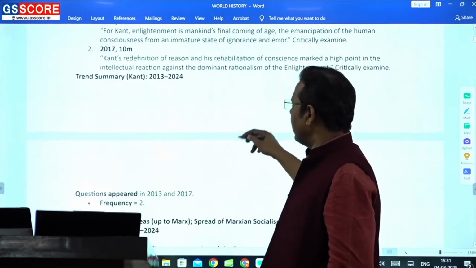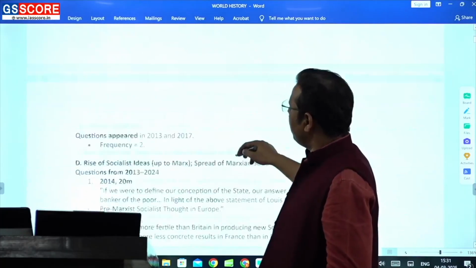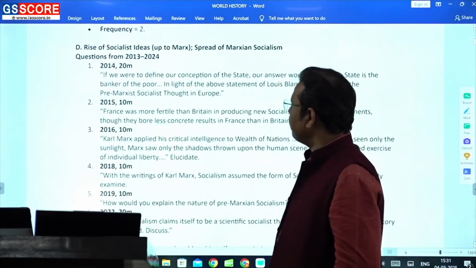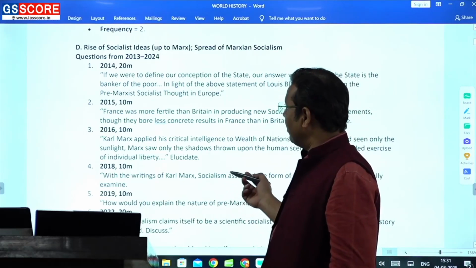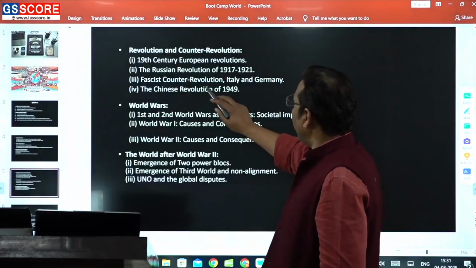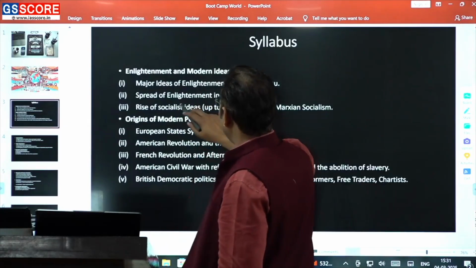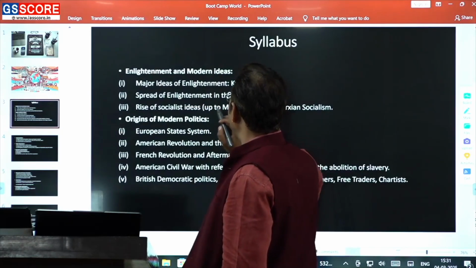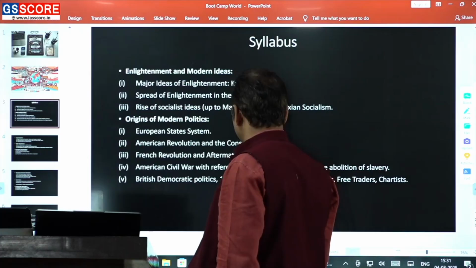But while reading enlightenment, unfortunately we focus more on the philosophers. On the other hand, there is another idea which is gaining more importance. As far as the second topic is concerned, the spread of enlightenment in the colonies is also not very frequently asked.